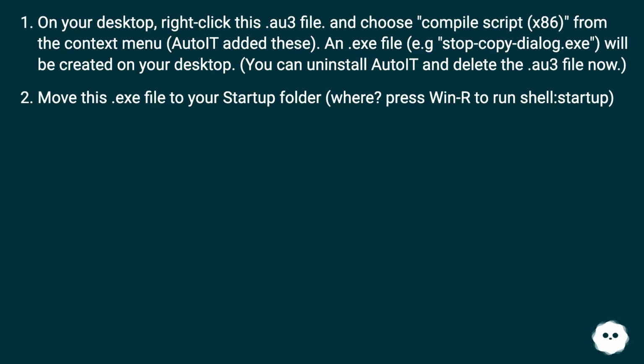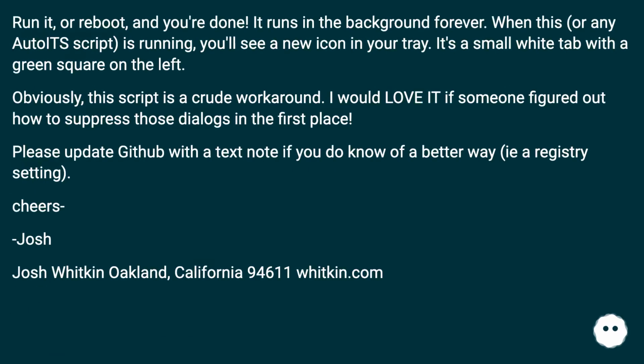Move this .exe file to your startup folder, where, press Win+R to run shell:startup. Run it or reboot and you're done. It runs in the background forever. When this or any AutoIt script is running, you'll see a new icon in your tray. It's a small white tab with a green square on the left.